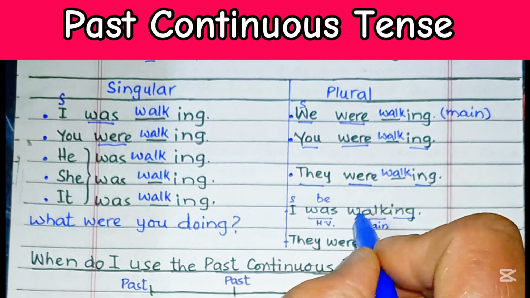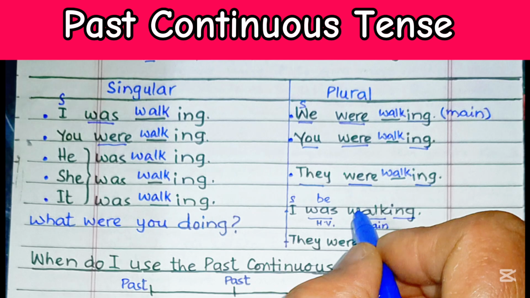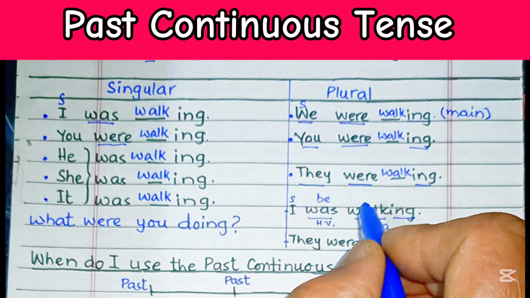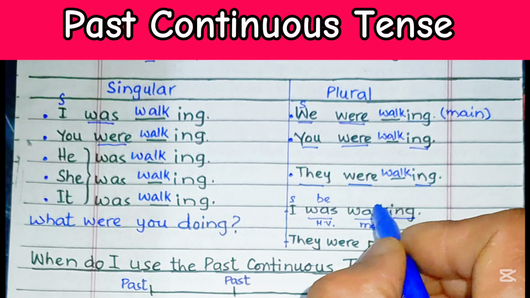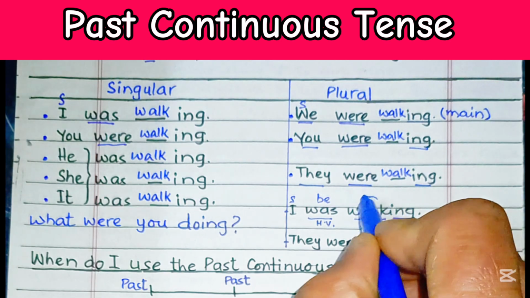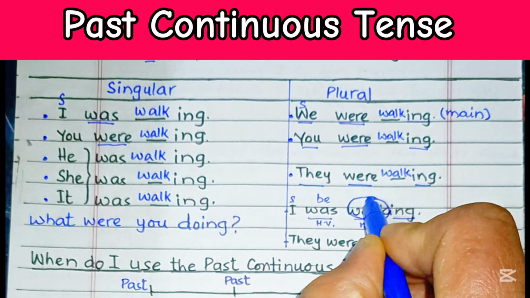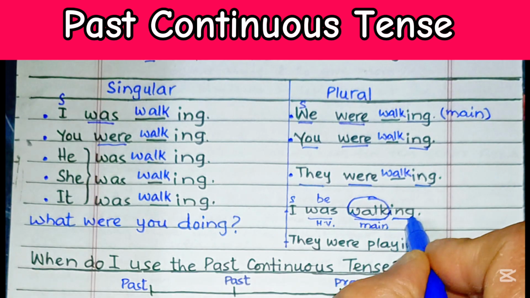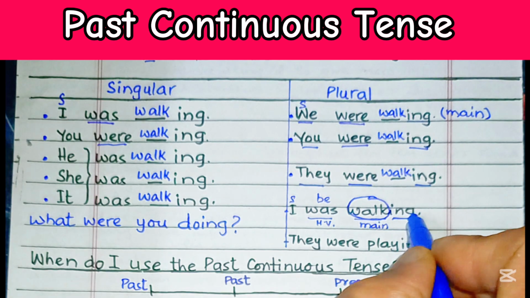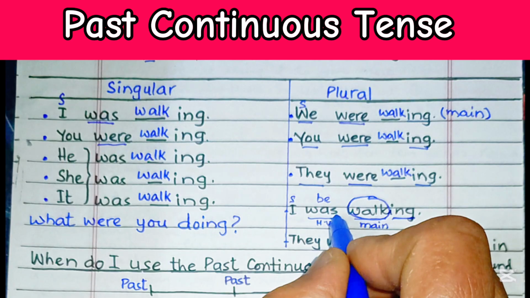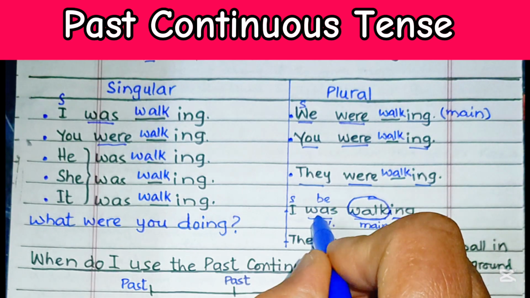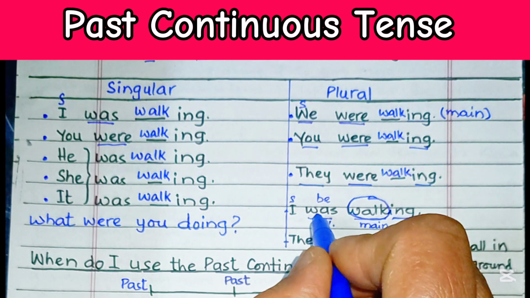So I was walking. Here the main verb is walk, and it has an ing ending. It shows continuity of action in the past because the be verb is in past form.